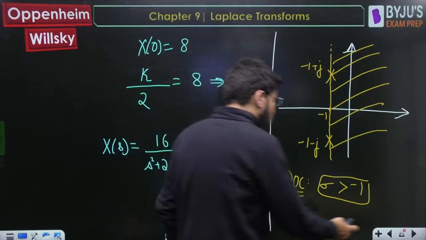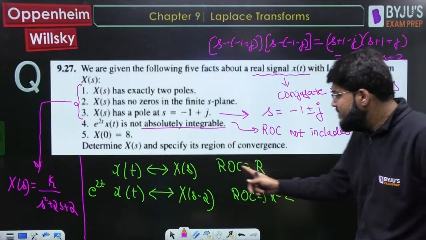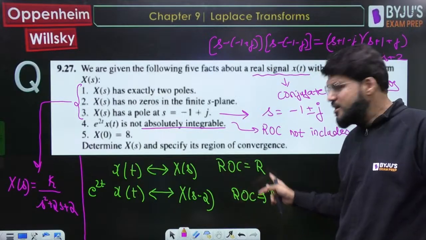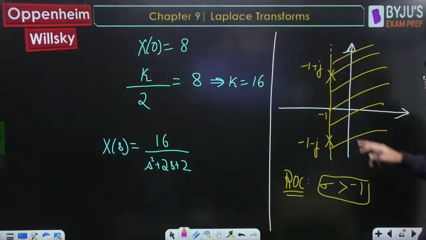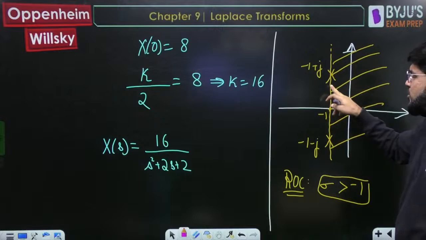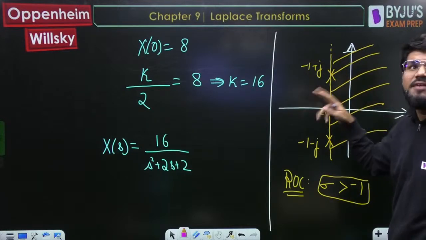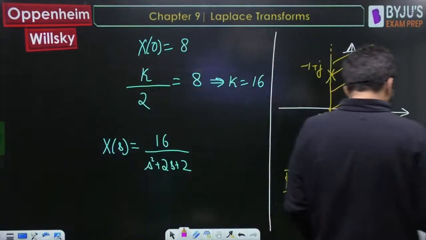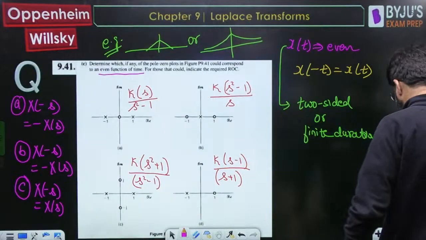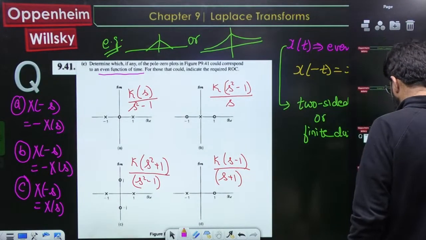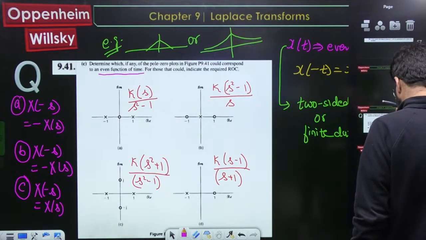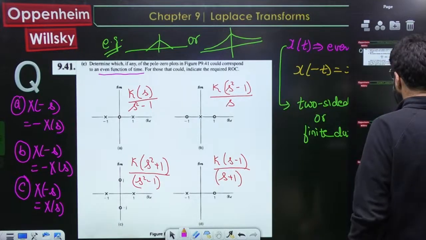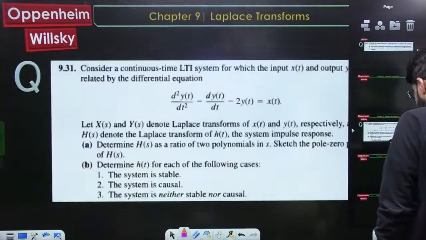Let me erase it now. What you are able to sense is that the ROC is just shifted. But if the original ROC is right, the shifted ROC will also be right, na? So I proved to you that the shifted ROC is right, so the original ROC will also be right. Means, okay, this is the line. Either the ROC could be less than minus 1 or greater than minus 1. I want greater than minus 1 because it should be right-sided. Hope it is now clear to you. And this was also a good question. An MSQ can also be made from here. From here, we can define an MSQ type of question as well. Right. Next question.